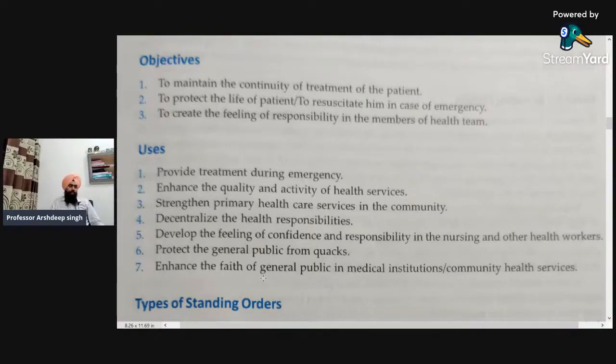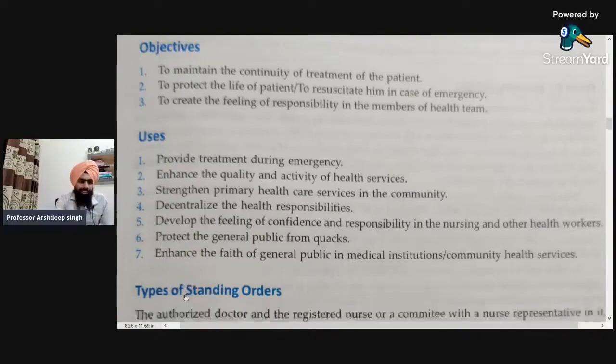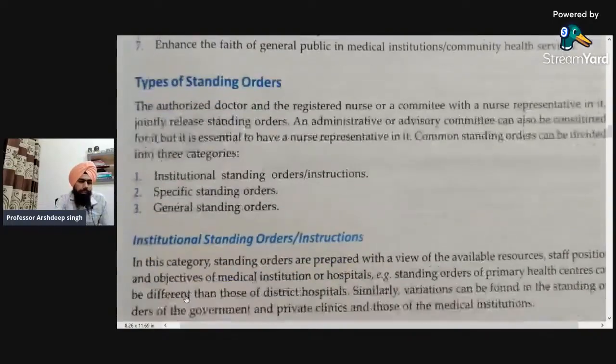So when there is continuity of the services, that means there will not be any type of breakage in the provision of the healthcare services. So it will give a very good message to the public, and they will be interested in receiving the care from the various medical institutions or community services. Okay, so these are the uses of the standing orders. Next, what are the types of standing orders?